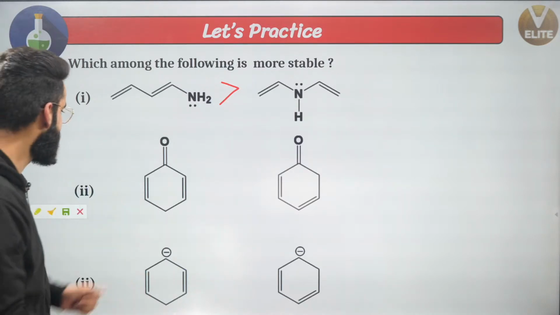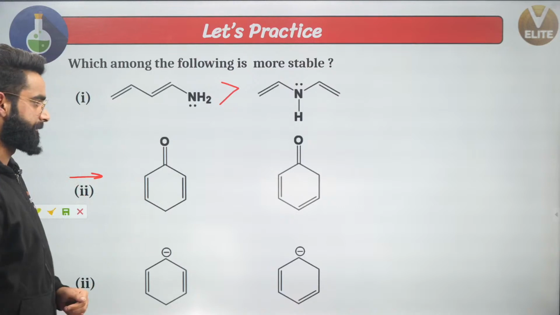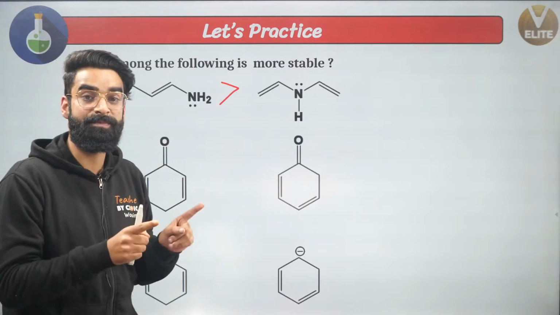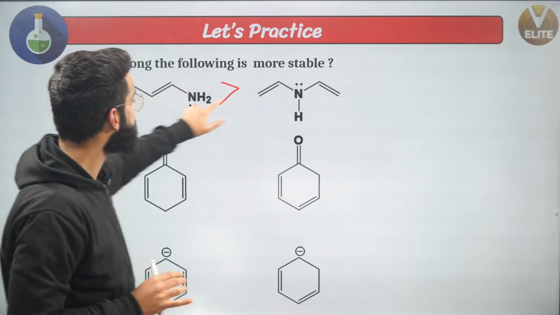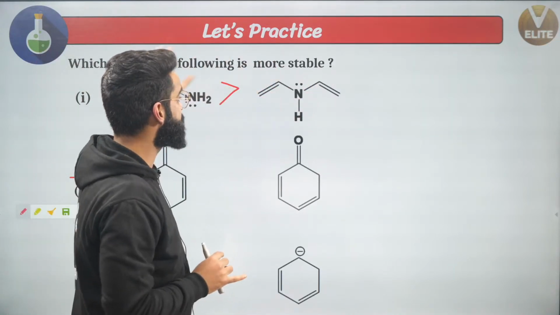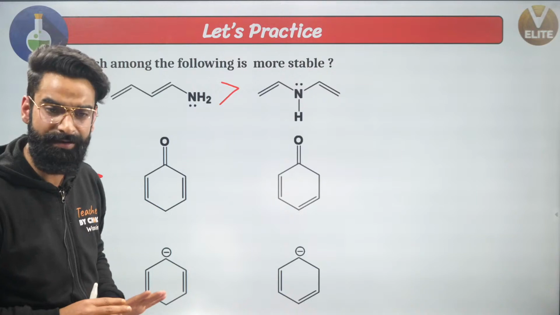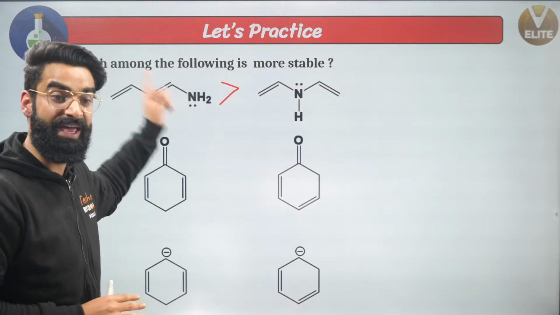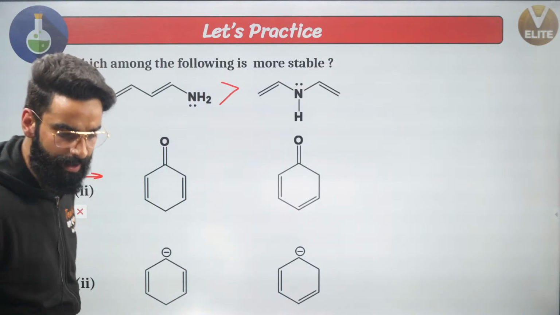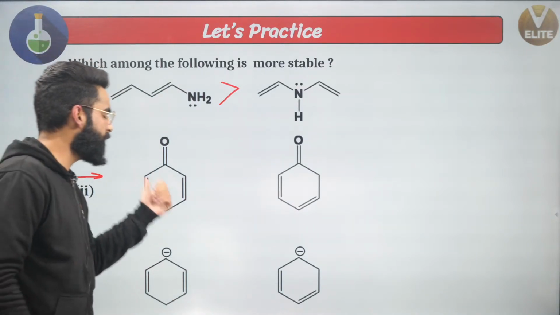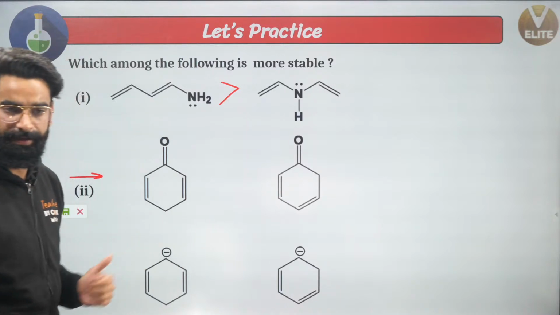Okay. What about the second question? People, I told you a few minutes back when to use this concept: when the number of pi bonds are the same. Right here I had 2 pi bonds, that's why I used the concept of cross conjugation to compare the stability. If the pi bonds were different, I was not supposed to use this concept. Now the case is the second one. Which one is more stable among the two? What do you think?